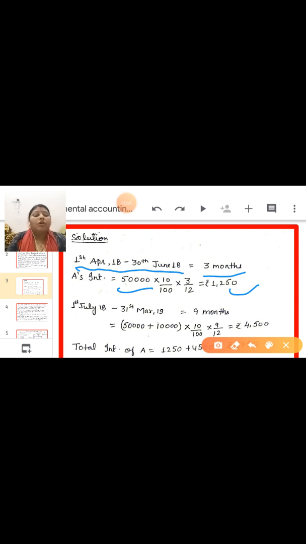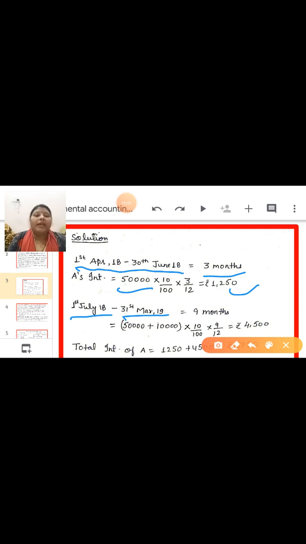Now you have to calculate up to the closing date, 31st March 2019. What about the remaining months? How many remaining months? 9. Now from 1st July 2018 to 31st March 2019. On 1st July 2018 A introduced the additional capital, so take this date, 1st July 2018, up to 31st March. How many months? 9 months.